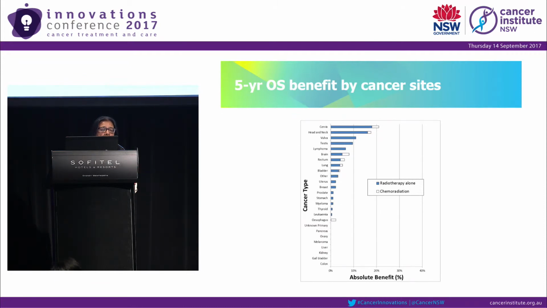We didn't calculate that, so it didn't have any survival or local control benefit. Melanoma, which is a very important cancer in the Australian context, has local control benefit, but no evidence of overall survival benefit.